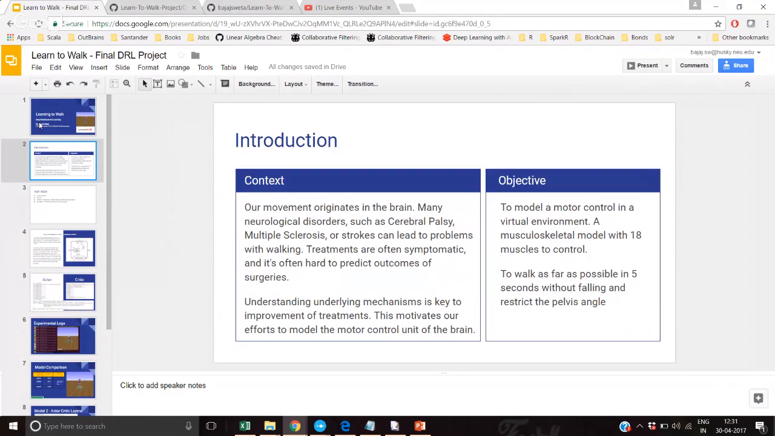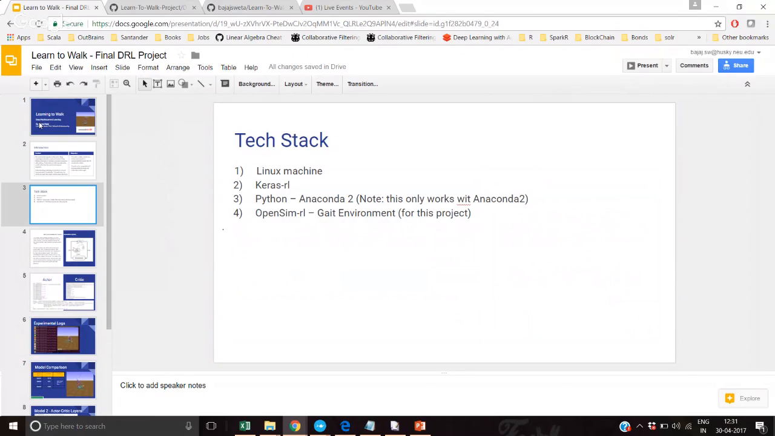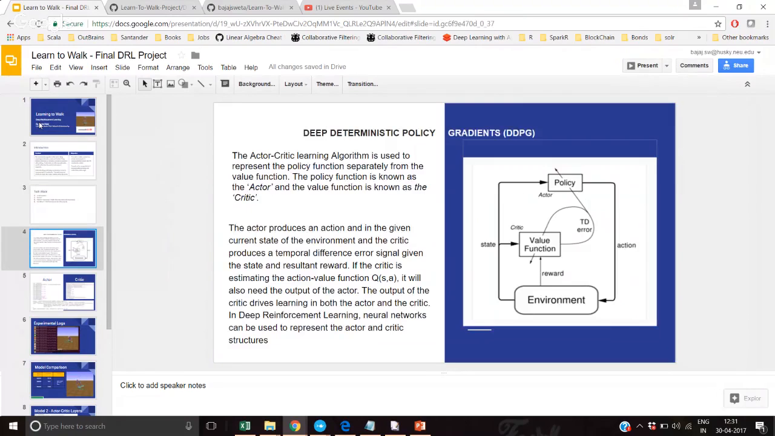restricting your pelvis angle. The tech stack used for this project is a Linux machine, Keras, Python, Anaconda 2, OpenSimRL, within which I've used the gait environment for the gait model that I've used. This basically depends on deep deterministic policy gradients, where it is different from DQN. DQN works on discretized space, whereas DDPG works on continuous space, wherein we're continuously getting actions from the environment and we have to continuously react to how to take the next step. So that is what DDPG is good at.